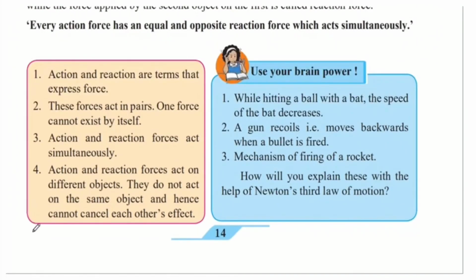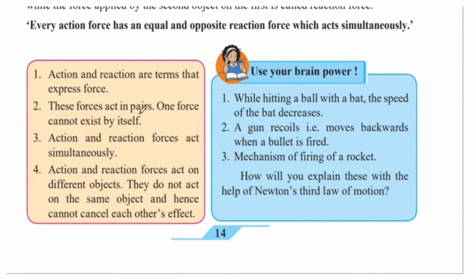So this is a summary table that explains Newton's third law of motion. Action and reaction are terms that express force. So in Newton's third law, we learnt about two terms, action and reaction, and these are different types of forces that are acting on different objects. These forces act in pairs, that is, they always act in twos.